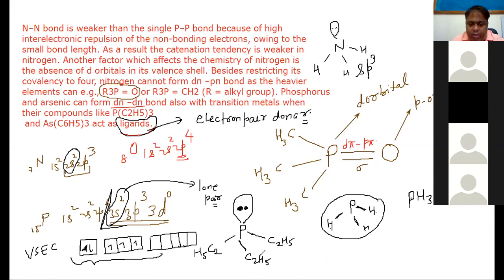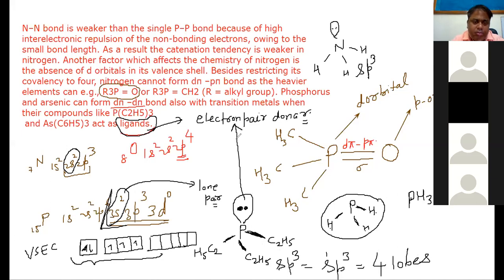So this is also an sp3 hybrid orbital, and how many orbitals will be there in sp3? sp3, 1 here and 3 here. So there should be 4 lobes. 3 lobes are forming bonds. So these are bond pairs, and this is the lone pair. So this becomes a lone pair donor, and these lone pair donors are called ligands.